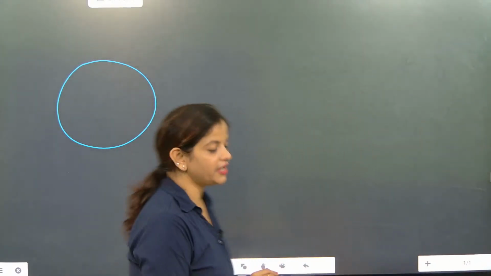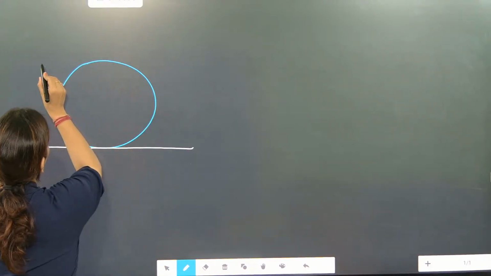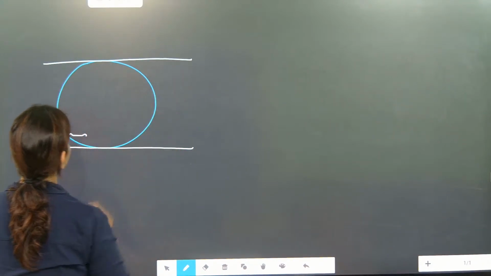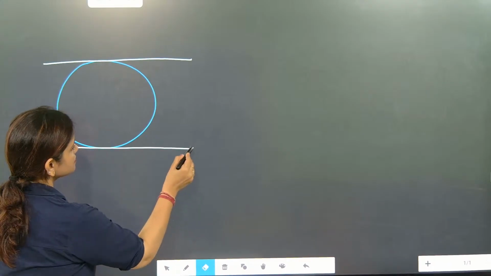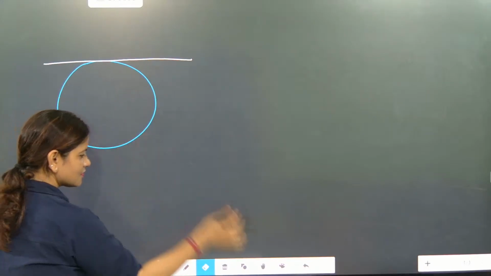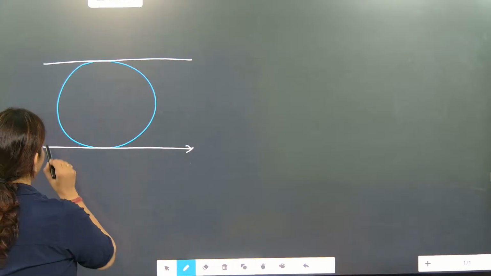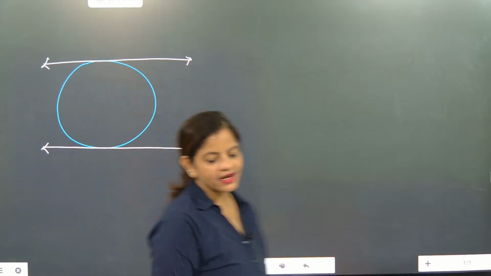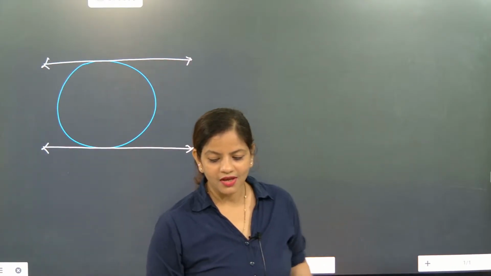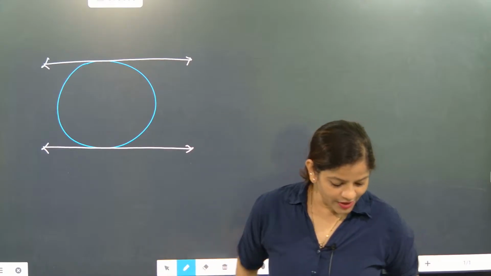First, we will pay attention to drawing the figure. So this is exactly the circle. Okay, wow, four people understood. I'm very happy.